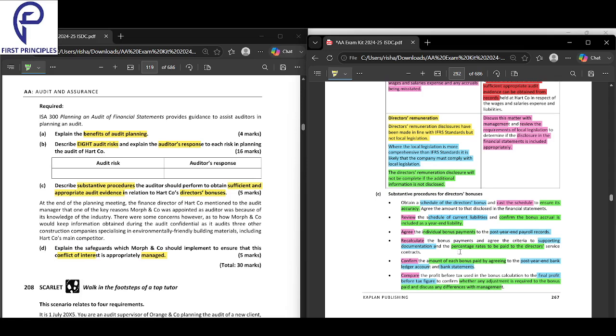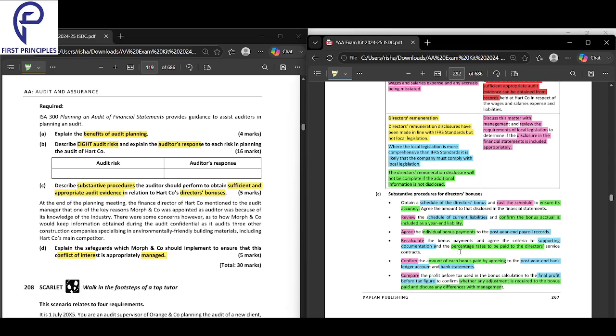Next, agree the individual bonus payments to the post-year end payroll records. Take the individual bonus payments, whatever list will be there, and compare that to the post-year end payroll record. After the year end, look at the payroll record and make sure that the correct amount has been recorded correctly.